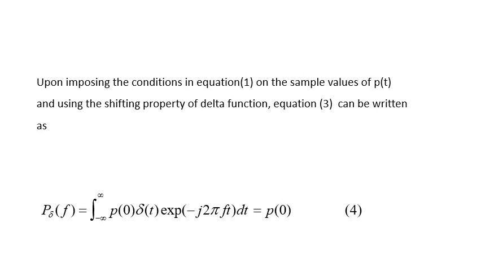Now let us impose the conditions in equation 1 on the sample values of p(t), and by using the shifting property of the delta function, equation 3 can be written as P delta(f) equal to the integral from minus infinity to infinity of p(0) delta(t) exponential of minus j 2 pi f t, dt, that is equal to p(0).